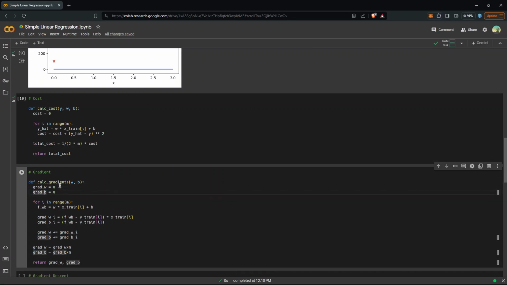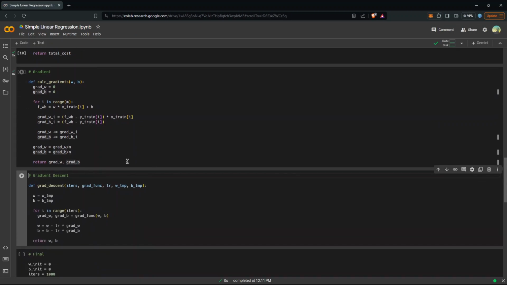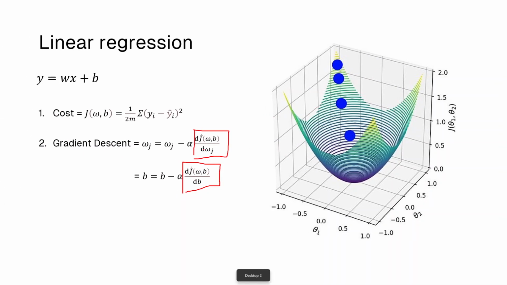We start by saying 0, 0, and for every row, we calculate the predicted value and we subtract. So this is just the error right now. For weights, we multiply it by the xtrain, and for b we don't do anything, and then we keep adding it to our initial 0, 0, and then we divide it by m. Okay, let's run this. So that's to calculate this part.